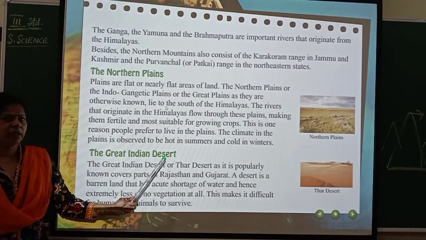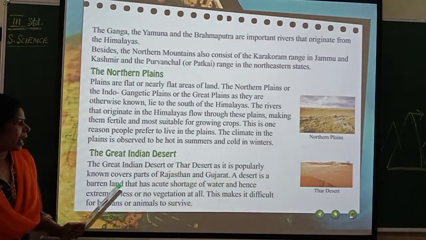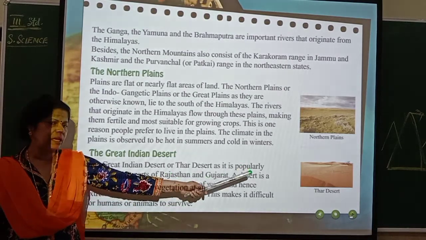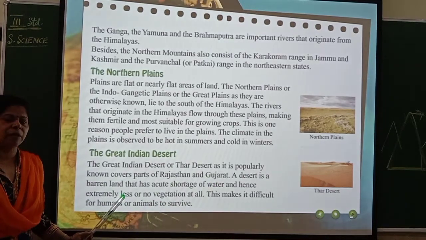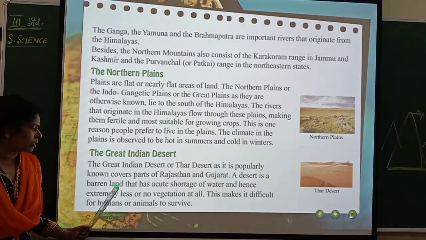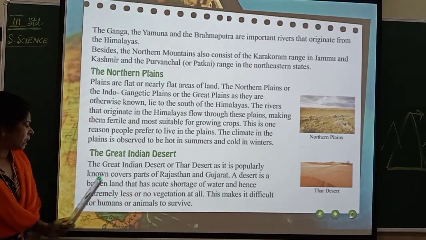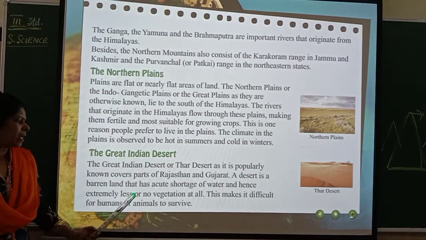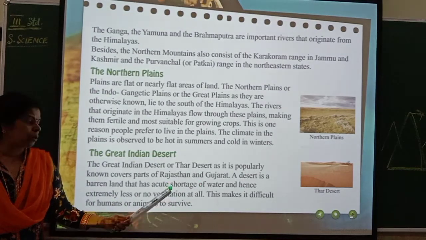The Great Indian Desert. The Great Indian Desert or Thar Desert, as it is popularly known, covers part of Rajasthan and Gujarat. A desert is a barren land. Barren land means there is no vegetation at all. There are no crops growing there because of the scarcity of water. So it looks barren, meaning no fertility of the soil. A desert is a barren land that has an acute shortage of water and hence extremely little or no vegetation at all. You don't find any growth of plants there.